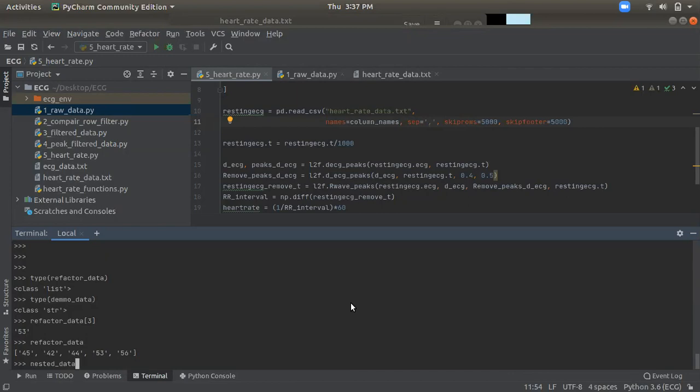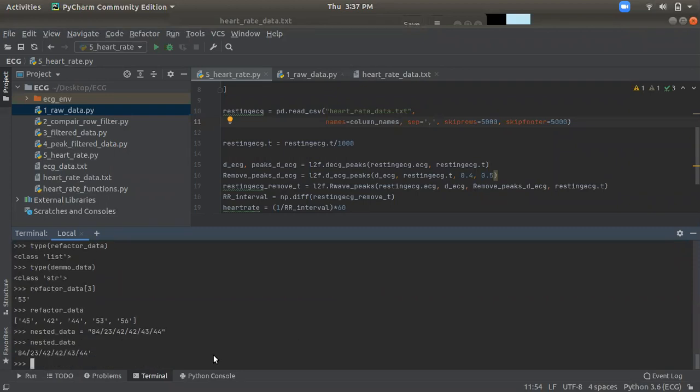Let's take nested data equal to something like 50, 84, so we are doing it like this. Now nested data is a string value separated by slashes, right? If we want to separate at each slash and get the numbers, the first number is 84, the second one is 23, 42, but it's a string type, right?